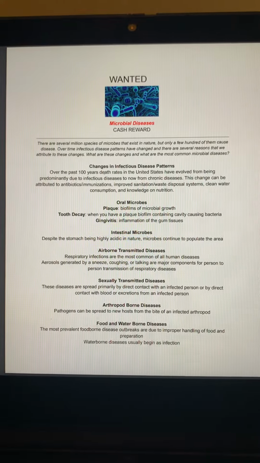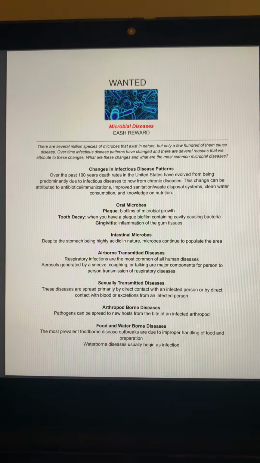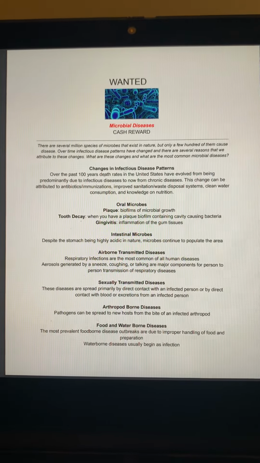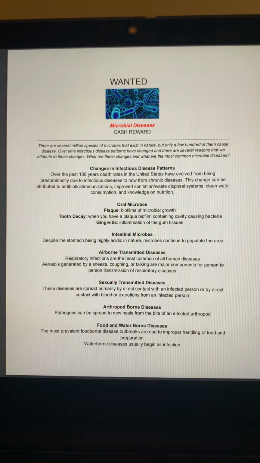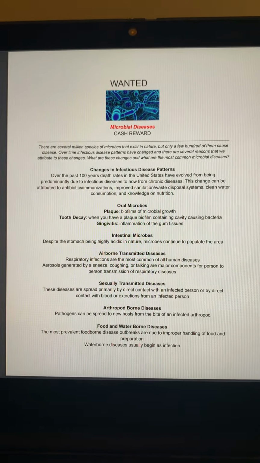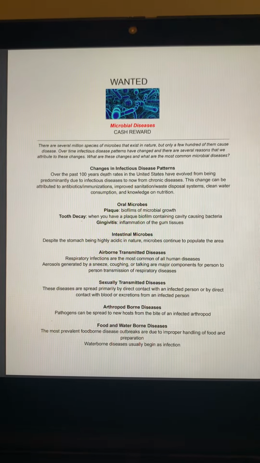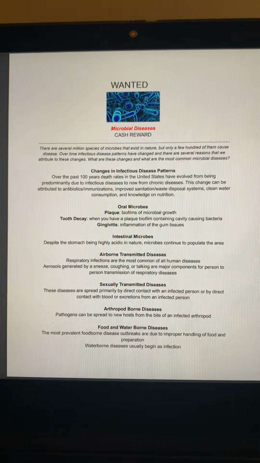For example, people who eat a lot of meat show higher numbers of bacteria and lower numbers of coliforms and lactic acid bacteria than those on a vegetarian diet. Diseases that are spread primarily through direct contact are staph infections, certain types of ulcers, and hepatitis.